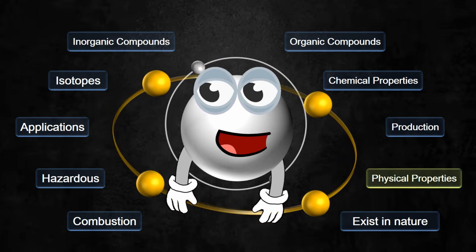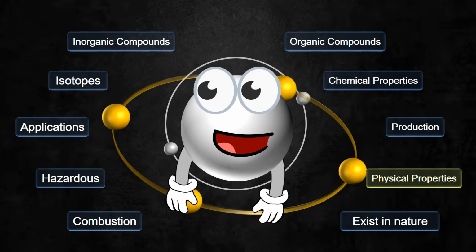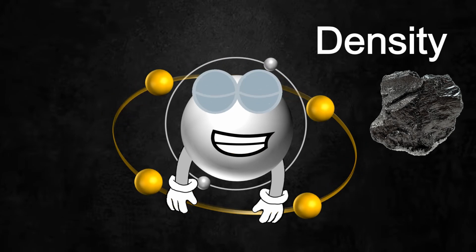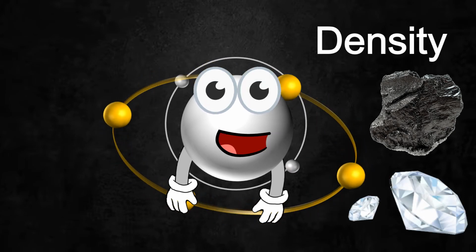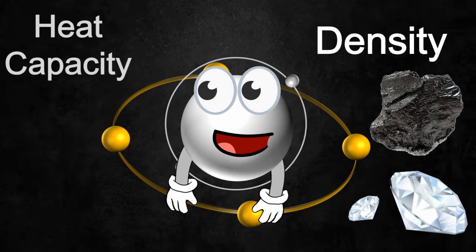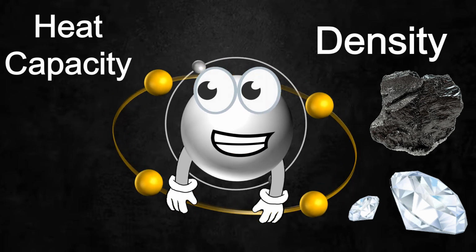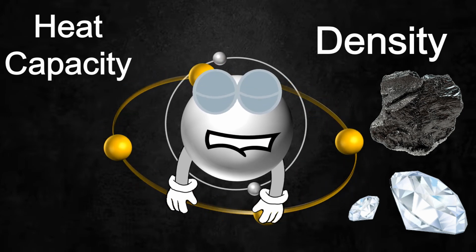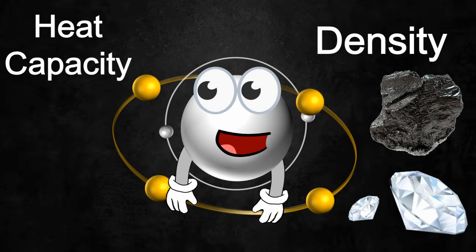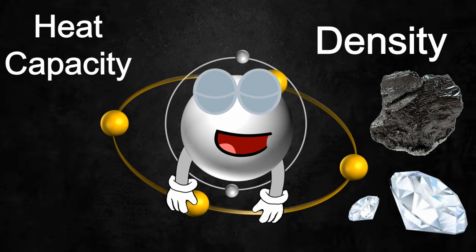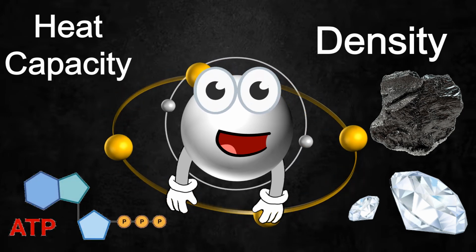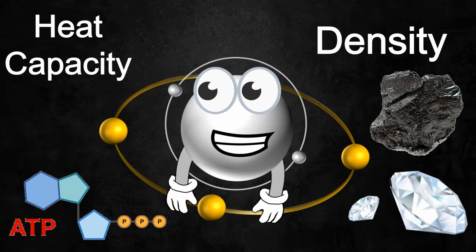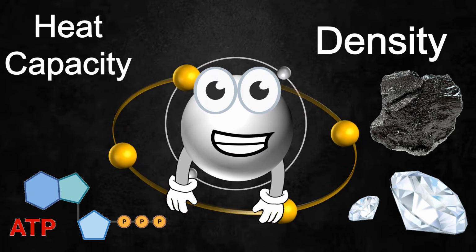With regard to the physical properties, of course, it differs according to my forms, as I told you. For example, the density of graphite is different from the density of diamond. Also, my heat capacity ranges between 6–10 joules per mole at room temperature, and this is what shows my ability to store energy. That is why I am an essential part of the molecule adenosine triphosphate, ATP, which is considered the most important energy carrier of the human body and all living organisms.